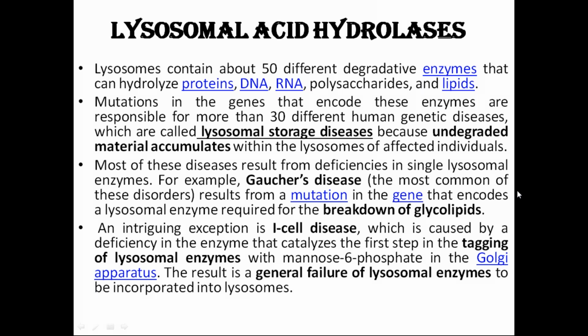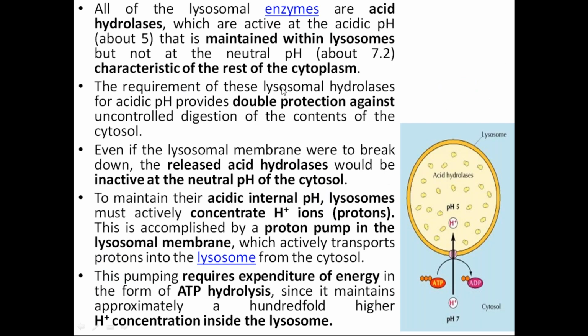Next thing, what is the environment of these lysosomes? Because this lysosome is one of the factors which is degrading things, definitely it should have an acidic environment. Very, very important. It has an acidic environment, acidic pH about 5 to 5.5. What is the pH of the lysosome? This is the next question which is asked. That is 5 to 5.5, which is the acidic environment.